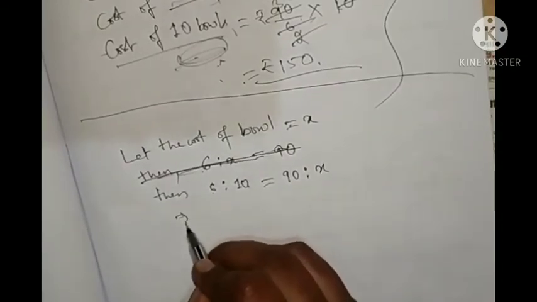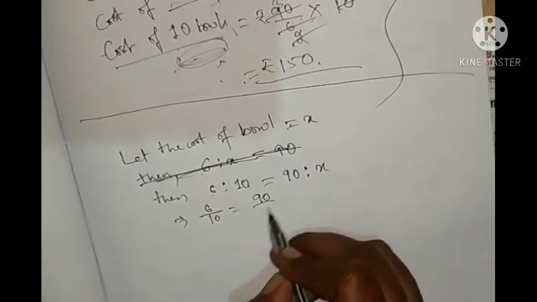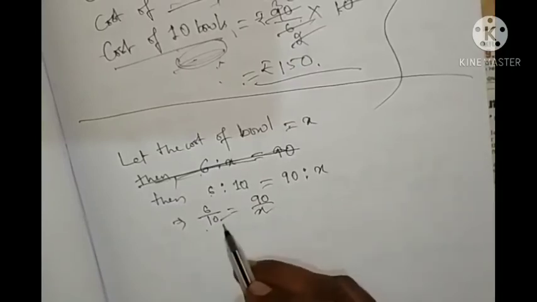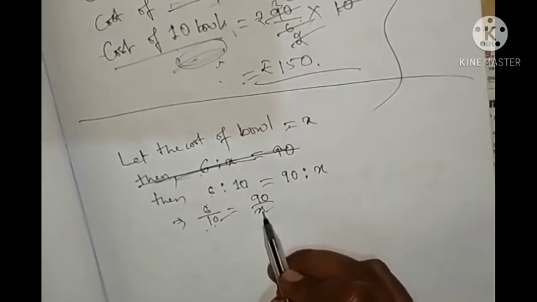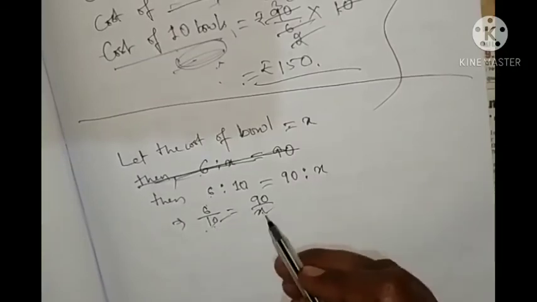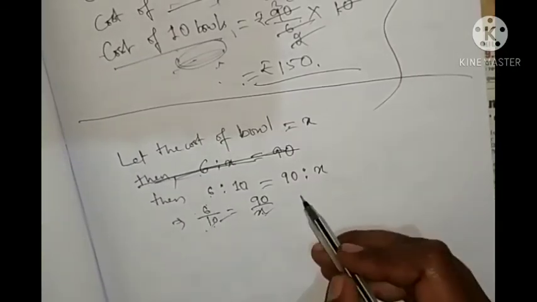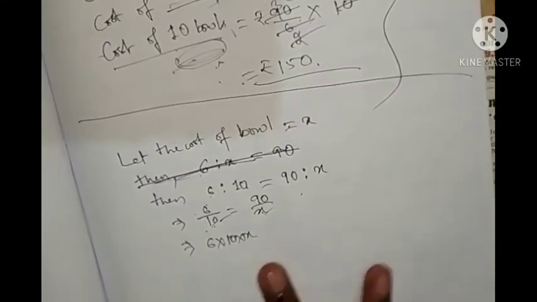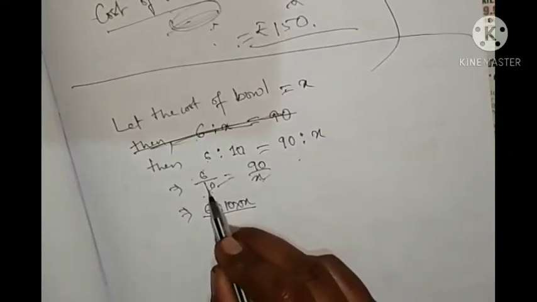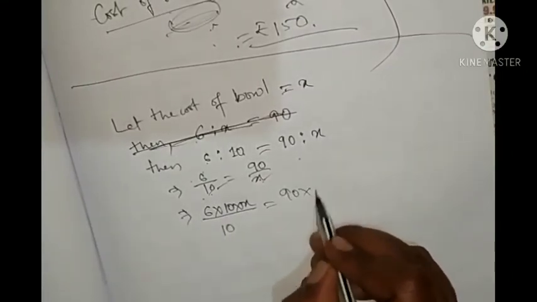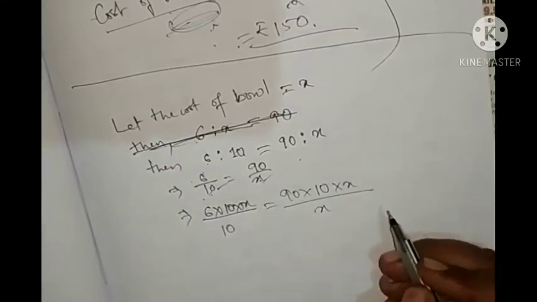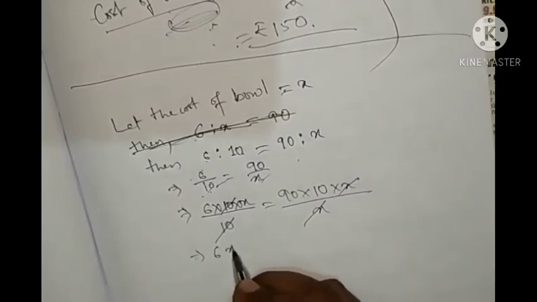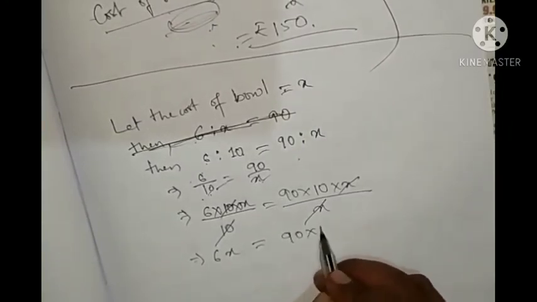Next you can write that 6 by 10 equal to 90 by x. Okay, so we have to remove these denominators. 10 and x, they are both in the denominator. What we'll do? We'll multiply 10 and x on the left hand side and on the right hand side. So 6 into 10 into x. At a time I am multiplying. And on the right, 90 into 10 into x by x. So look here, 10 cut, x cut, removed. Then 6x equal to 90 into 10.